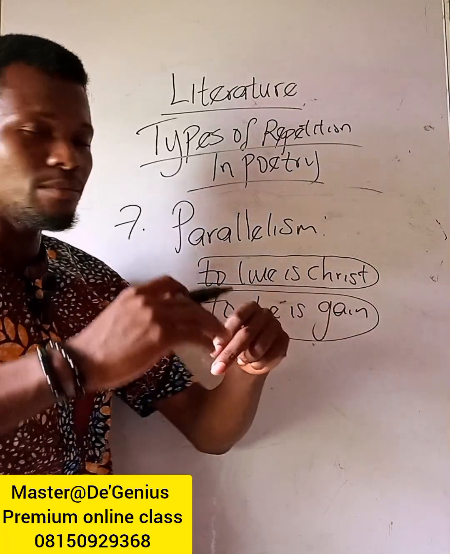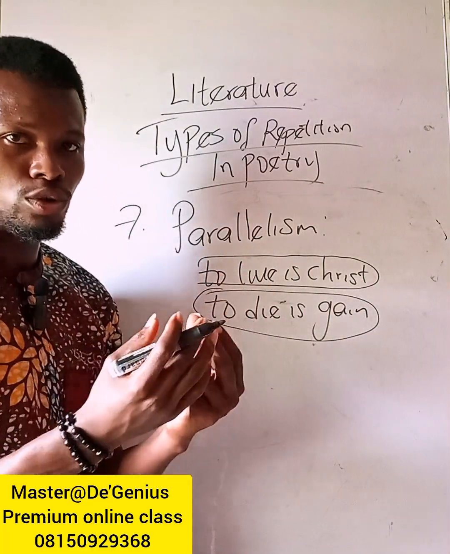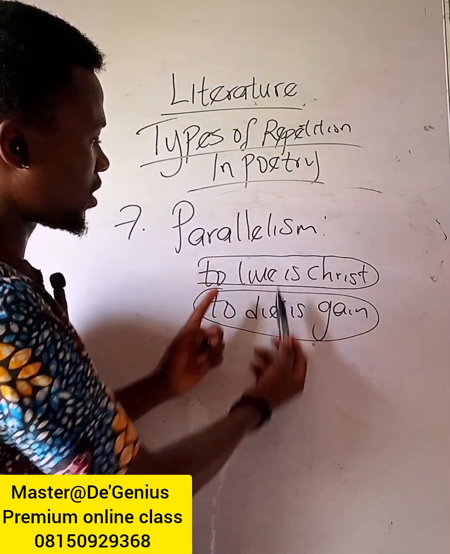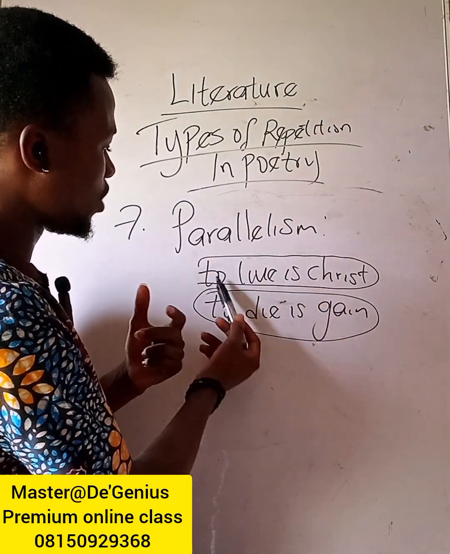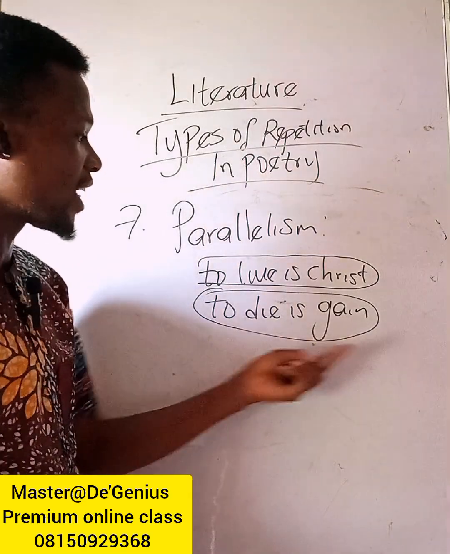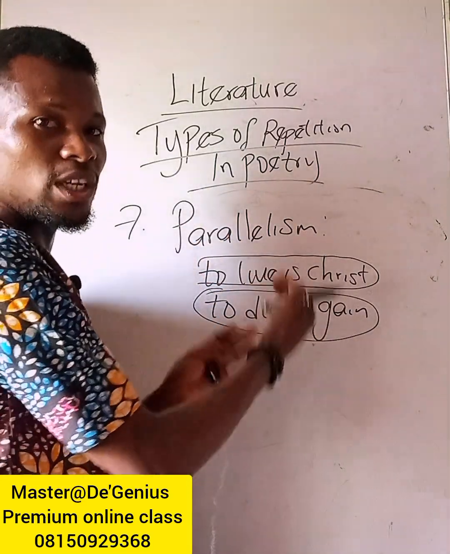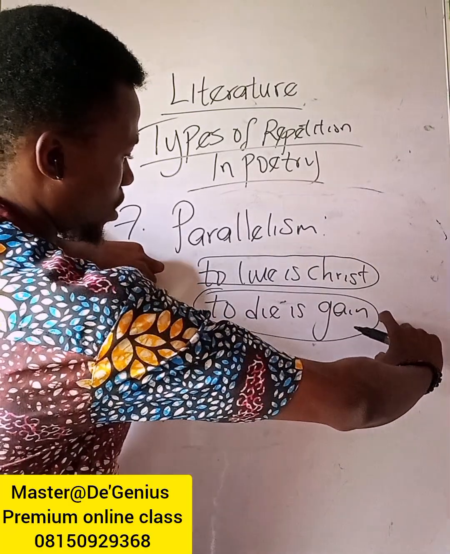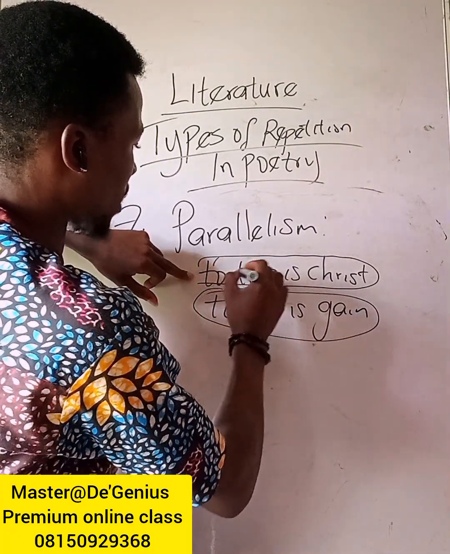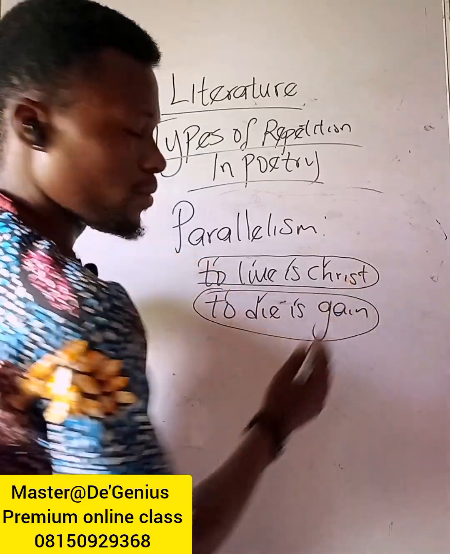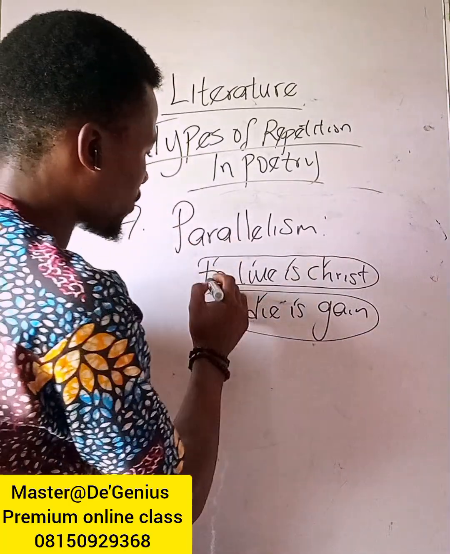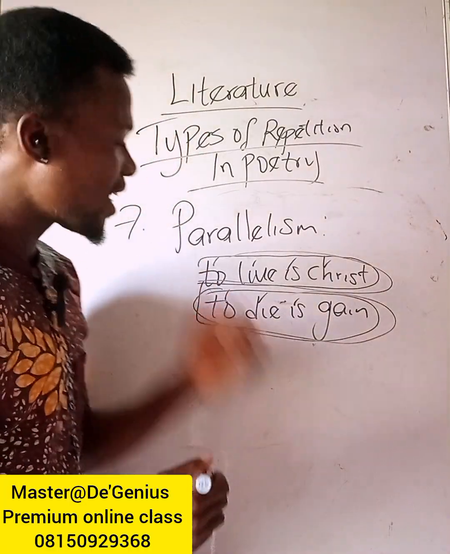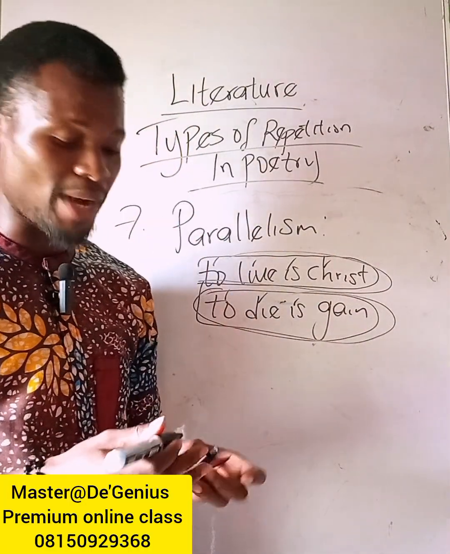So parallelism deals more with structure, not necessarily words. You can use different words. In fact, we may have a case where there may not really be any similar words, but look at the structure: 1, 2, 3, 4; 1, 2, 3, 4. So parallelism is repetition of grammatical structure.